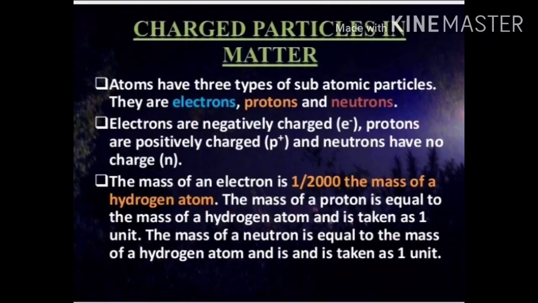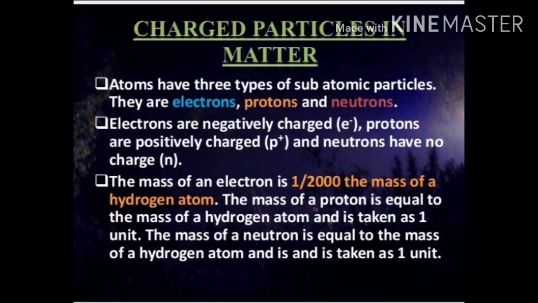These particles are electrons, protons and neutrons. Electrons are negatively charged particles, whereas protons are positively charged particles and neutrons are neutral particles. They don't have any charge.